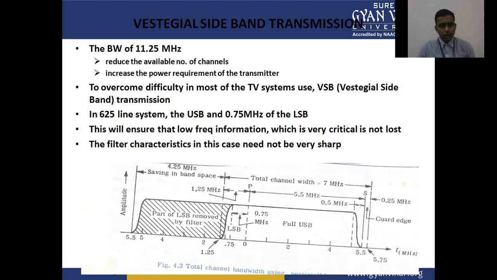This will ensure that the low frequency information, which is very critical, is not lost. The filter characteristic in this case need not be very sharp. So the total channel bandwidth becomes 7 megahertz, with the picture and sound carrier frequencies given in this figure, the full USB, and the guard band of 0.25 megahertz.